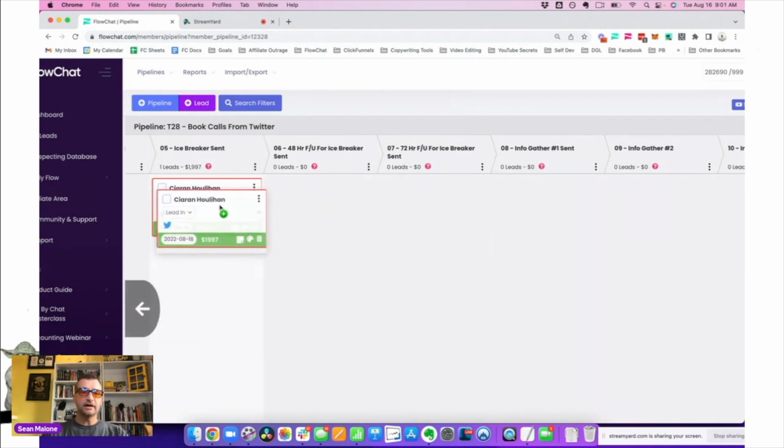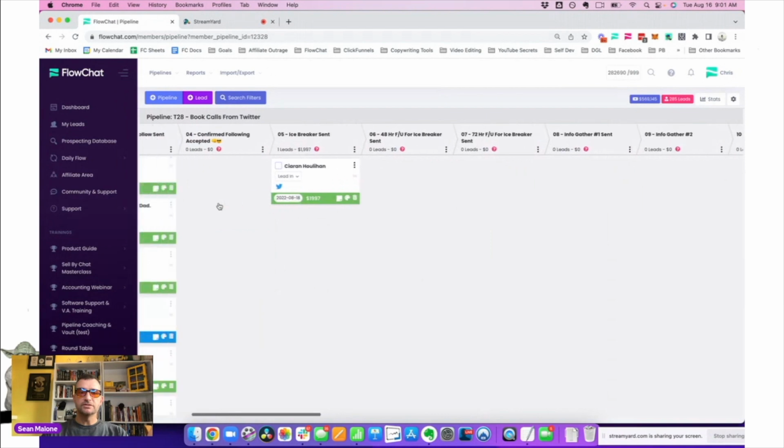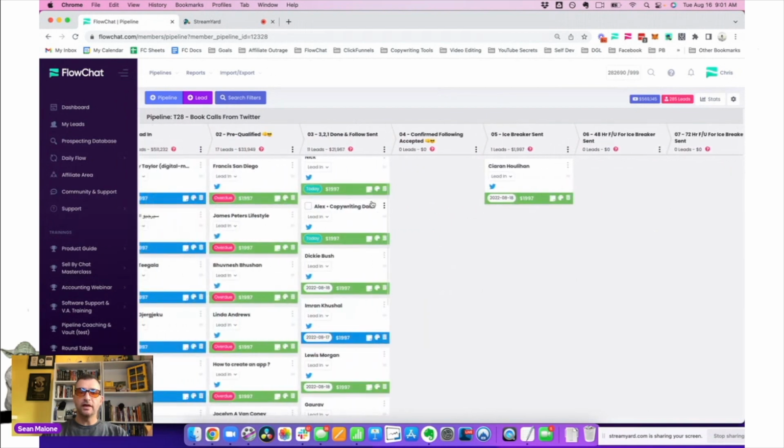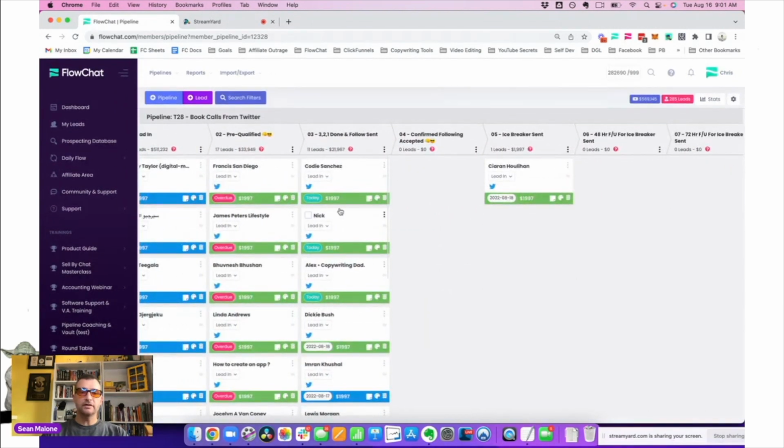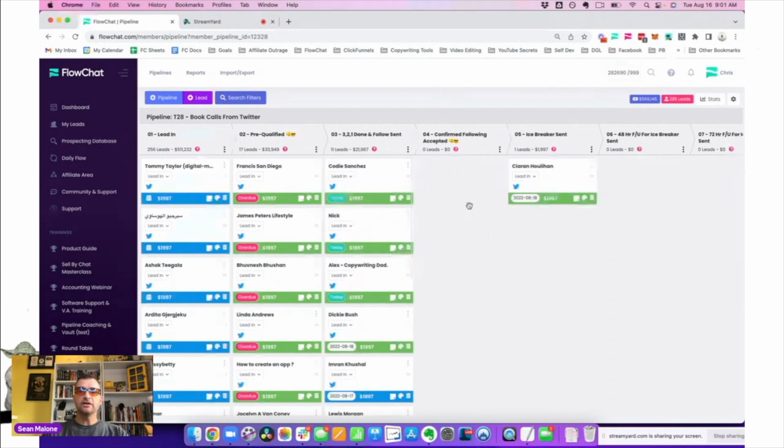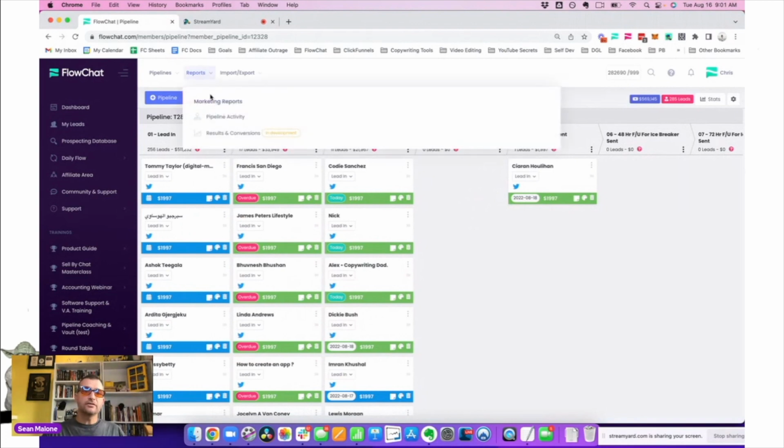And the objective, guys, is very simple. The objective is just to move the cards from left to right all the way through, no matter how long it takes. This is the system, right? And you'll start to see data and reporting. That's where people are like, oh my God, this is crazy. Well, we have some ridiculous reporting.